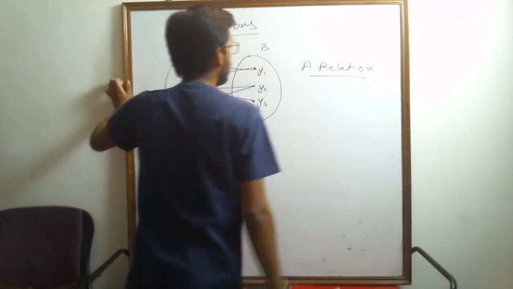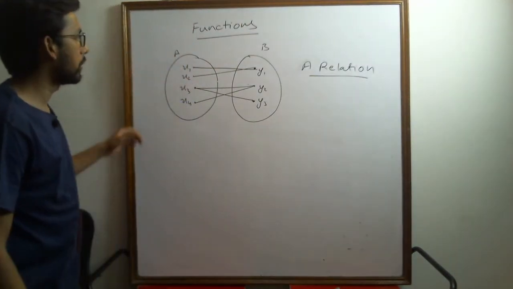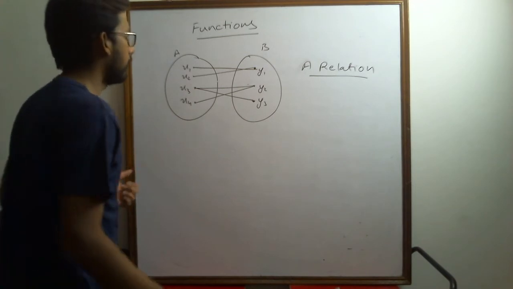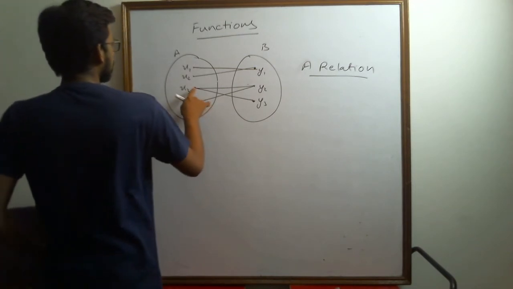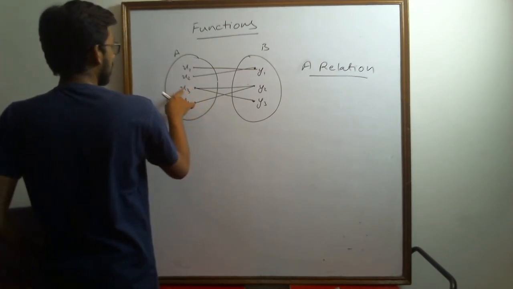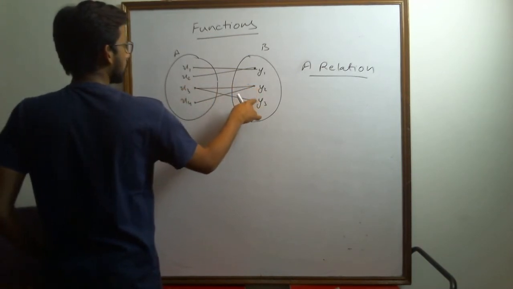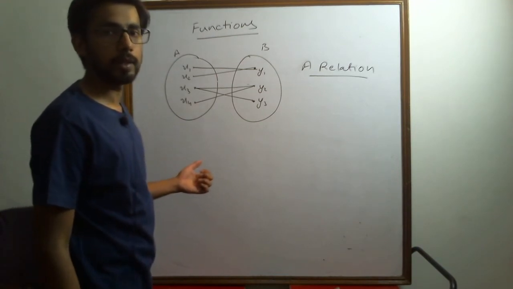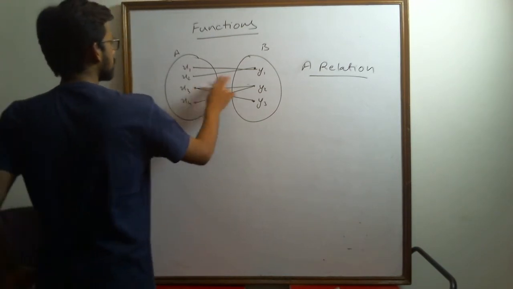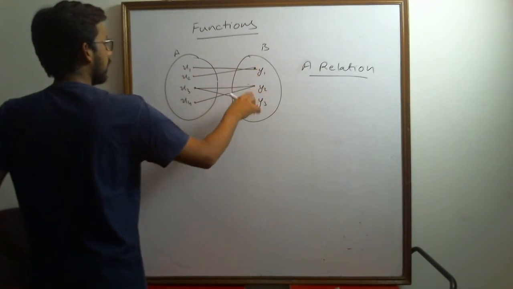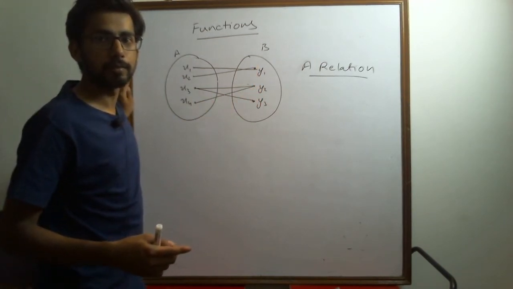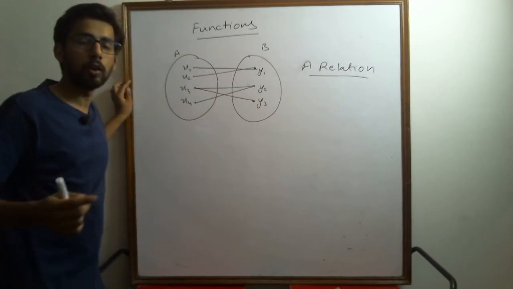It is not a function. Why? Because it doesn't satisfy our conditions for a function. If we look at this element x3, it has two images in the codomain. It has y2 and y3 as the images. Because it has two images, there is not a unique image for this element, and that's why it is not a function.